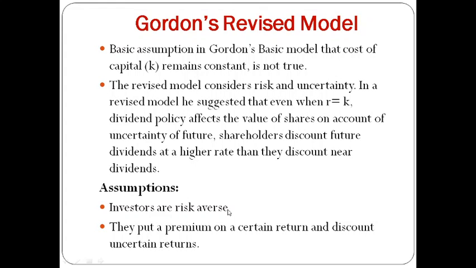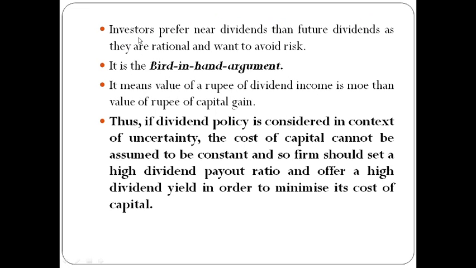Here he is taking two assumptions. First, the investors are risk averse. The investors always prefer not to take a risk because they are trying to avoid the risk. So they put a premium on the certain return and discount uncertain returns. They want to have certain returns. They don't want to have uncertain returns. So the investors prefer near dividends, meaning dividends in the present time rather than the future dividend, as they are rational and want to avoid the risk. This kind of argument is also known as the bird in a hand argument.